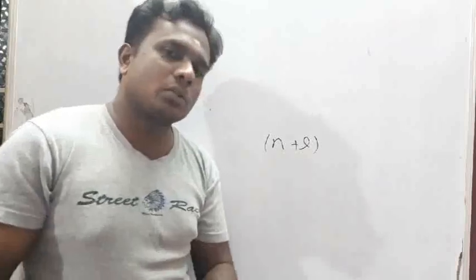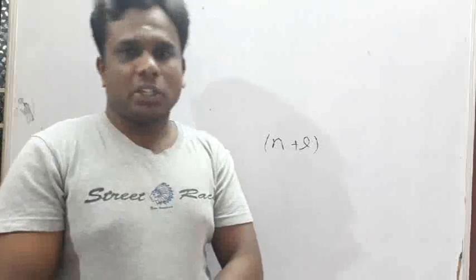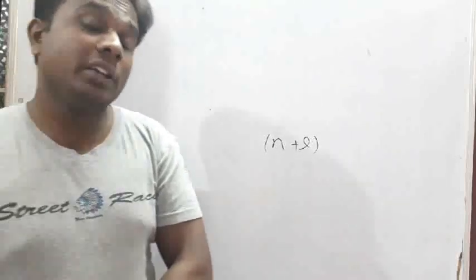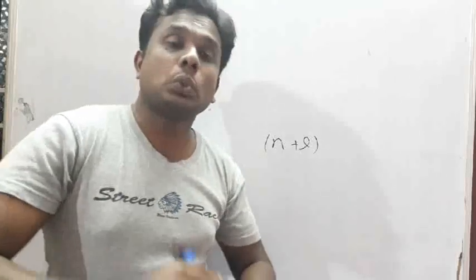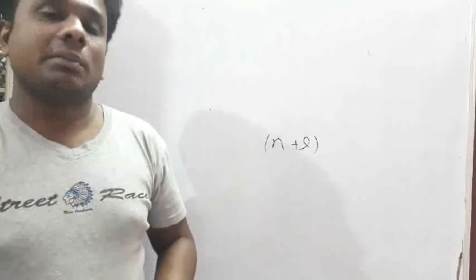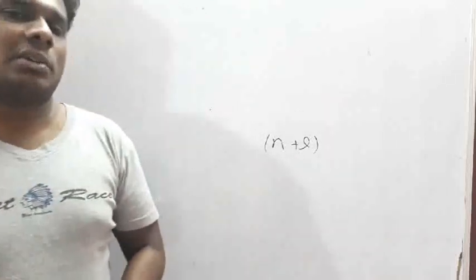According to the n+l rule, electrons fill from the lowest energy atomic orbital to the highest energy atomic orbital.